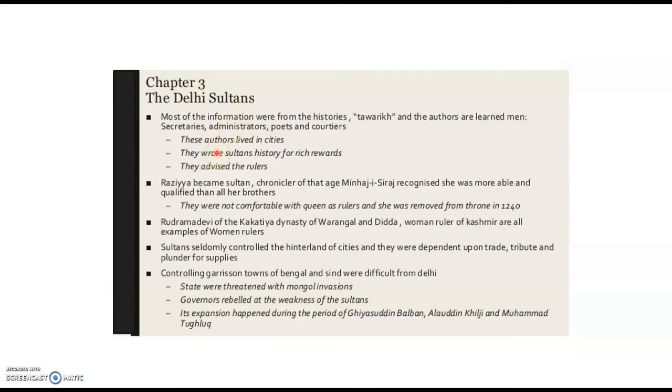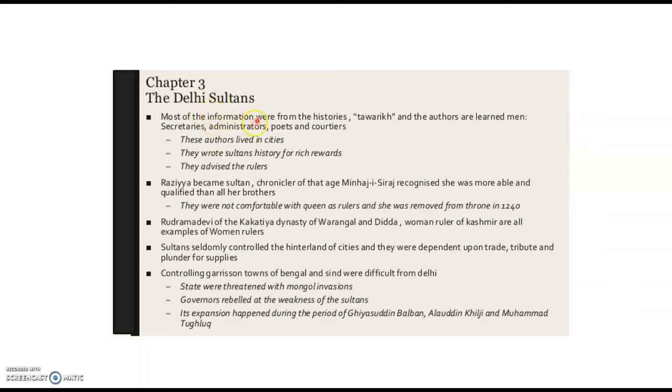Children, our next topic is finding out about the Delhi Sultans. Although inscriptions, coins and architecture provide a lot of information, especially valuable are histories, Tarikh in singular form and Tawarikh in plural form, written in Persian, the language of administration under the Delhi Sultans. So which was the language of administration? Persian. Persian was the language of administration under Delhi Sultans.